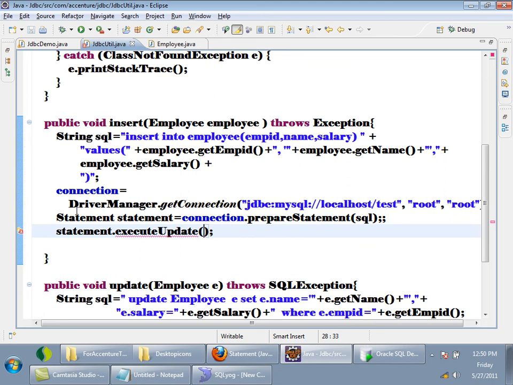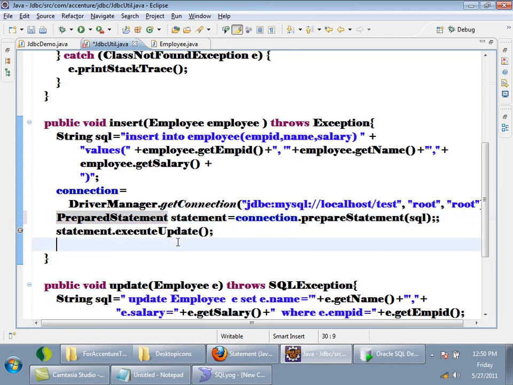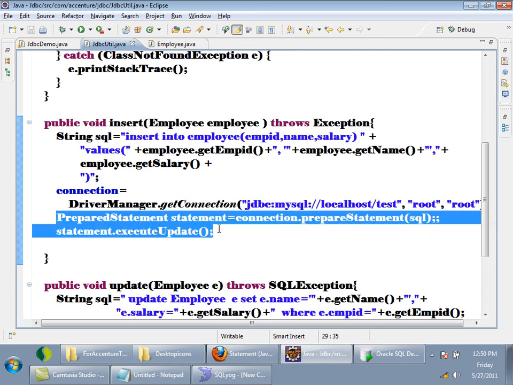And here you have to take it in a PreparedStatement, and call execute update on the prepared statement. Now for this execute update, don't pass SQL. So if you are using prepared statement, what is the advantage? There are various advantages. First advantage is, whenever you are executing a statement by using prepared statement, for the first time whenever you are firing the query, it tells the database server to keep the compiled version of the query in the cache.